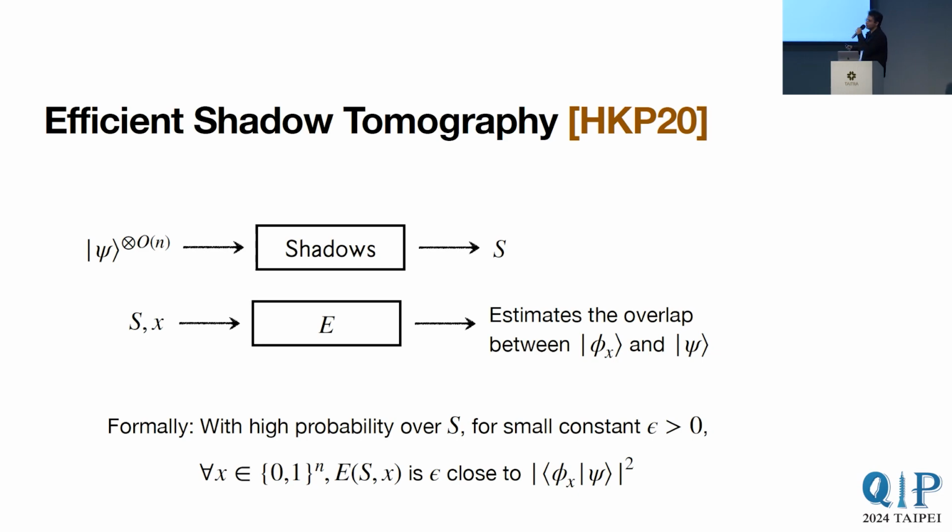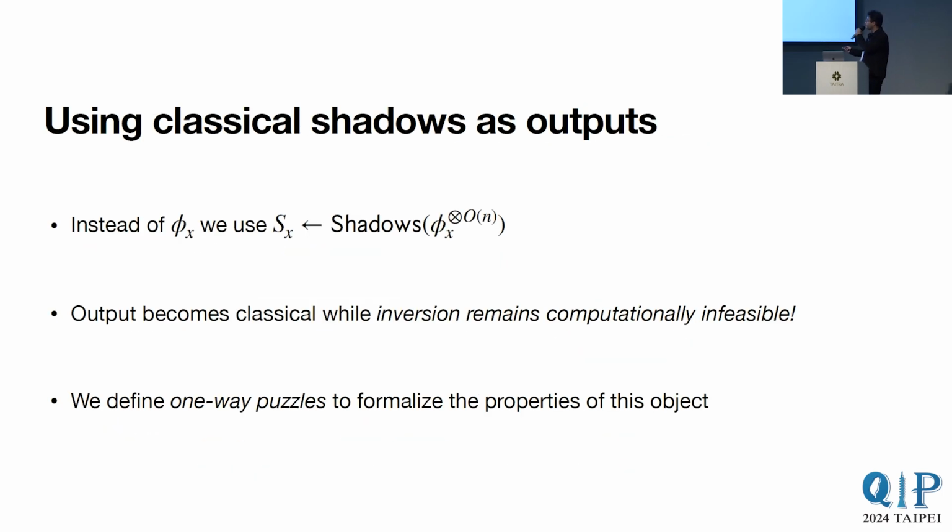While this description does not completely capture all properties of psi, one thing that we can do with it is estimate the overlap between psi and any state phi x. This overlap will have some constant error, and this estimation process will be inefficient. However, this estimation process will work for all keys, and that is the crucial part.